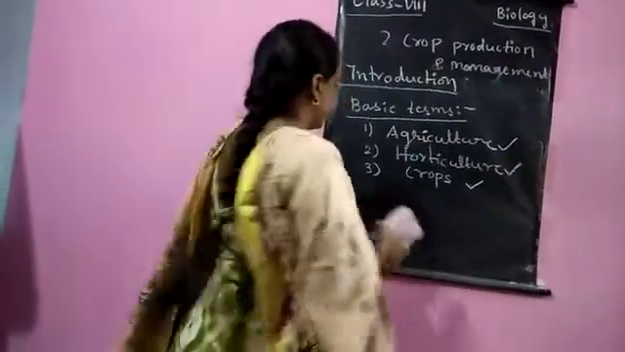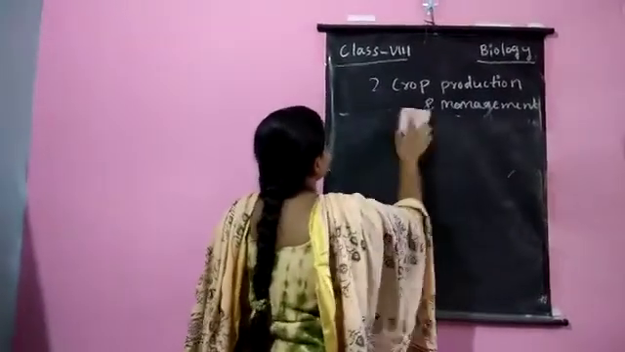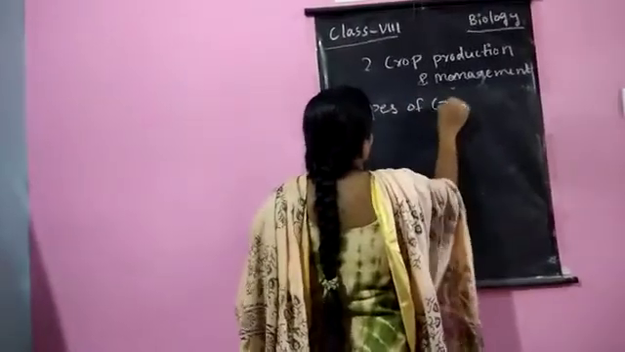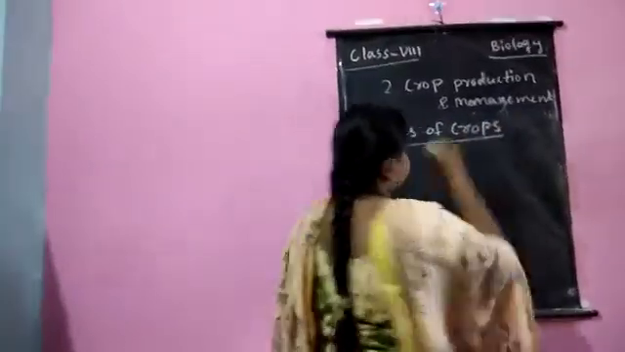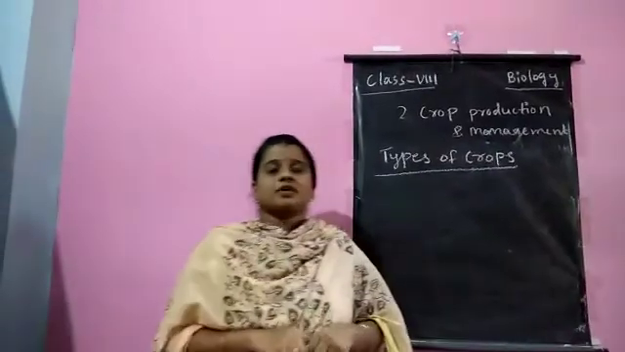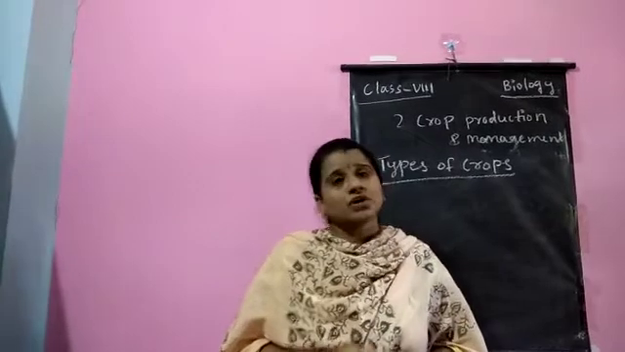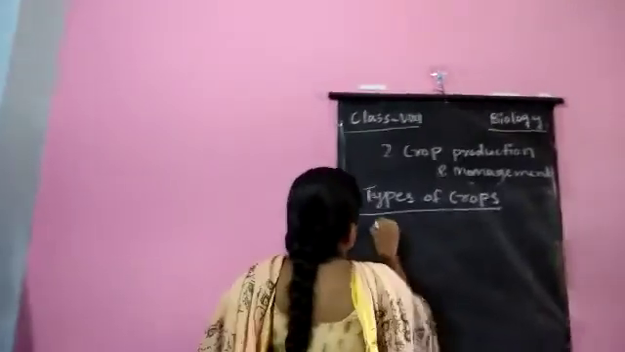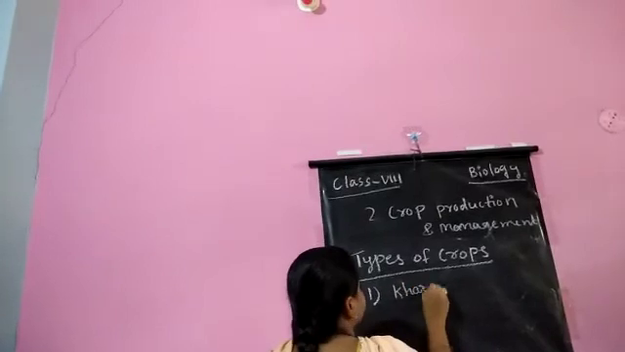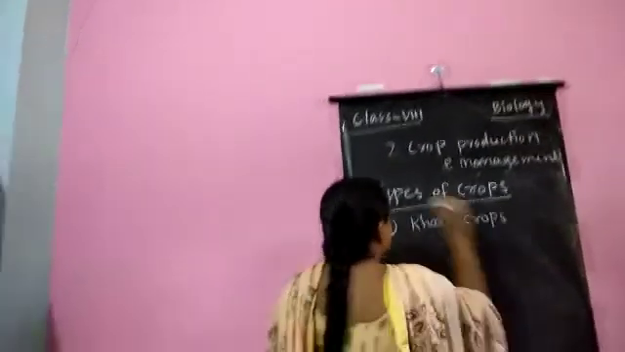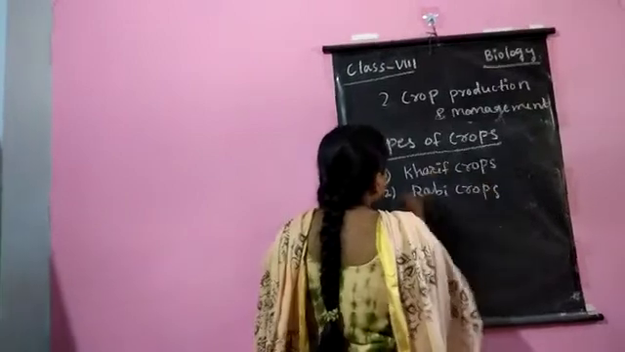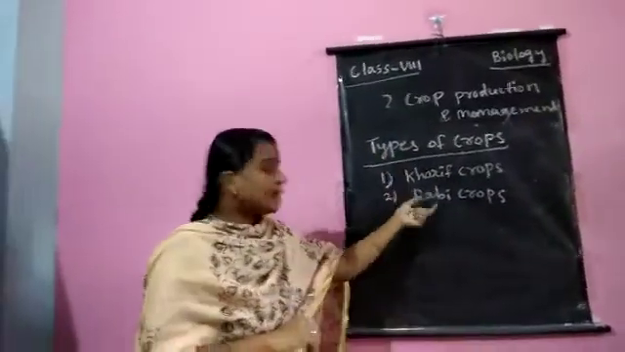Now, types of crops. There are two types of crops, which are Kharif crops and Rabi crops.